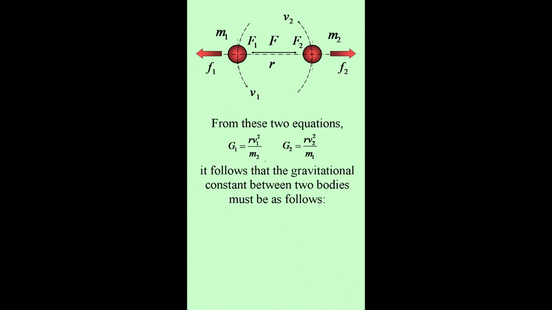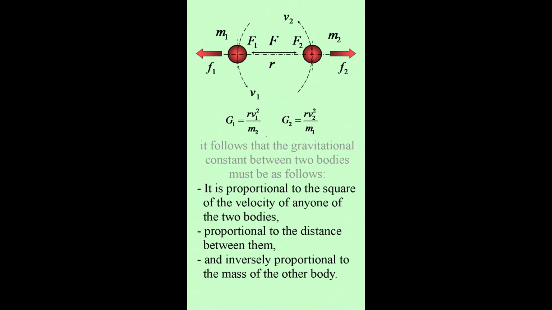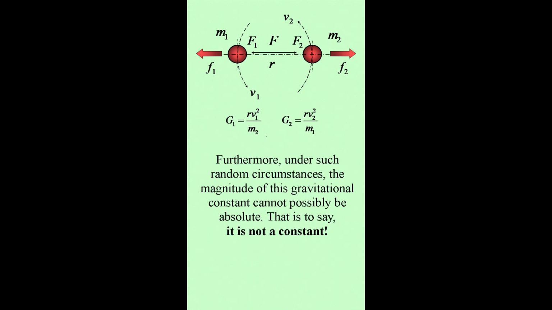From these two equations, it follows that the gravitational constant between two bodies must be as follows. It is proportional to the square of the velocity of any one of the two bodies, proportional to the distance between them, and inversely proportional to the mass of the other body. Furthermore, under such random circumstances, the magnitude of this gravitational constant cannot possibly be absolute. That is to say, it is not a constant.